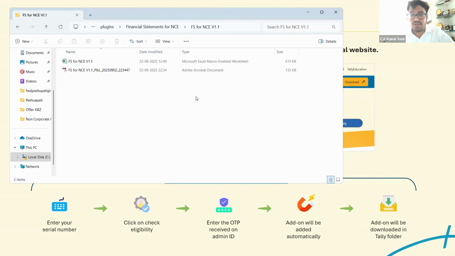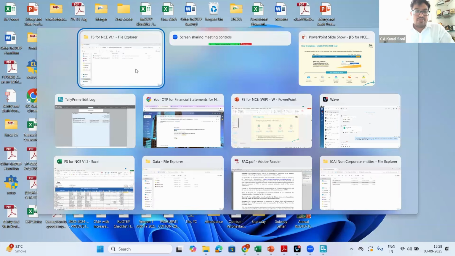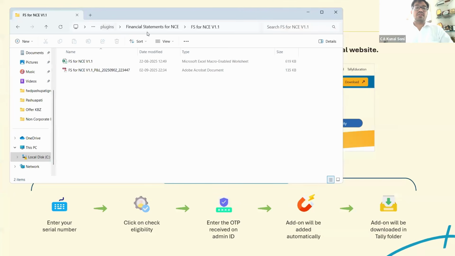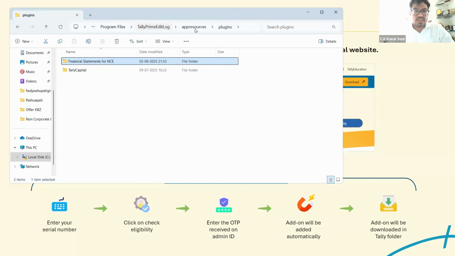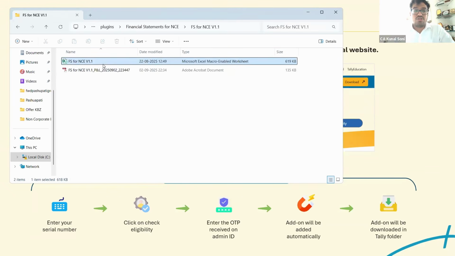If you don't know where your Tally is installed, you could just select this TallyPrime edit log, left click on the same, and click open file location. Through that you could directly navigate to this particular folder. There you could check in the app resources, plugins, financial statements for non-corporate entities, and this TCP has already been installed, and this is the RAR file. Once you extract the same, your macro enabled Excel would open. Hope till now it is clear to everyone.